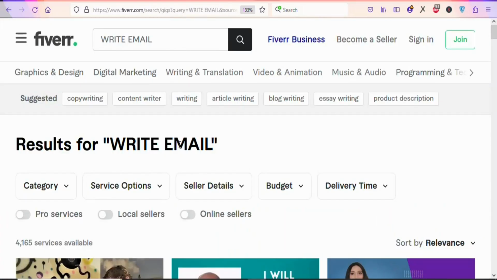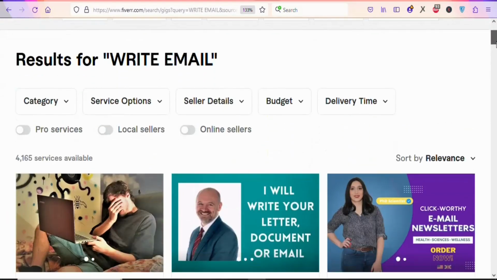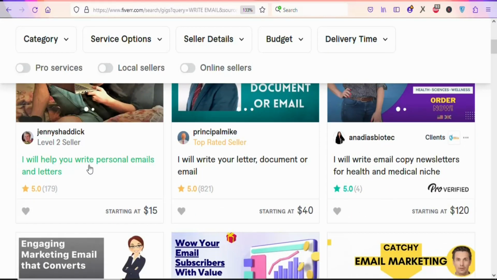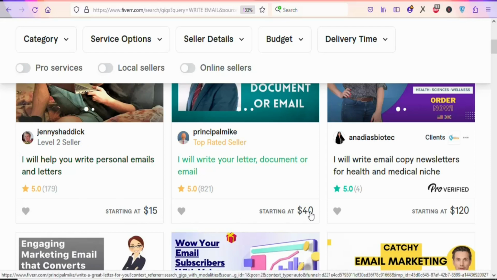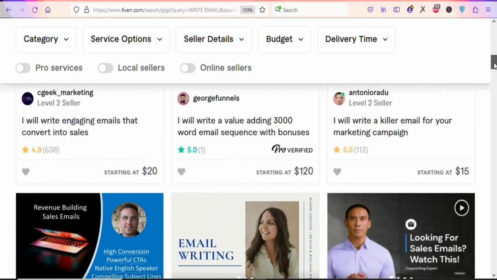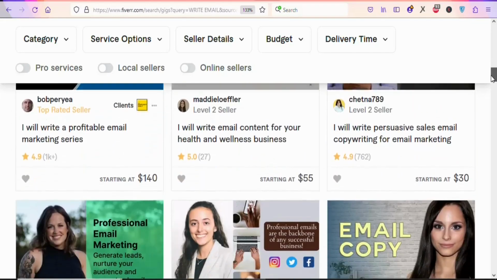Once you search for write email, you can see there are a lot of different people who are selling this same service and they are making a lot of money from home. You can see this one right here. The fellow is charging $15 as starting price. This person is charging $40 as starting price. This person is charging $120 as starting price. As I scroll, you can see many others who are using this service to make money from home. You can see a whole lot of them.